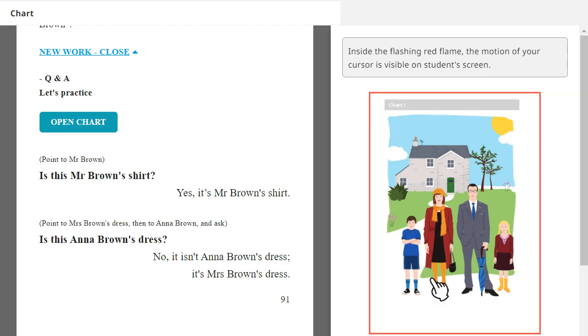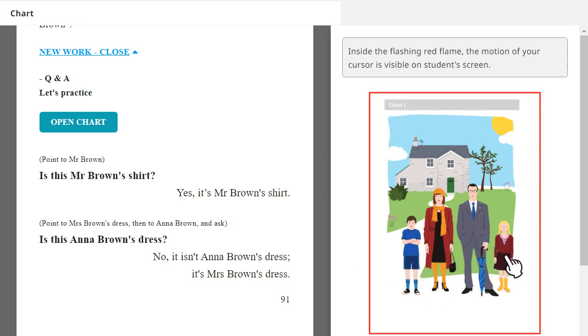Is this Jack Brown's shirt? Yes, it's Jack Brown's shirt. Jack is the name of the boy. Jack Brown's shirt. Very good.